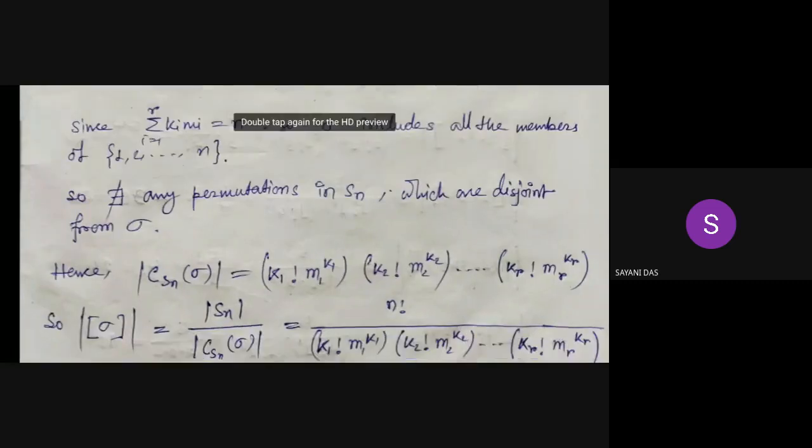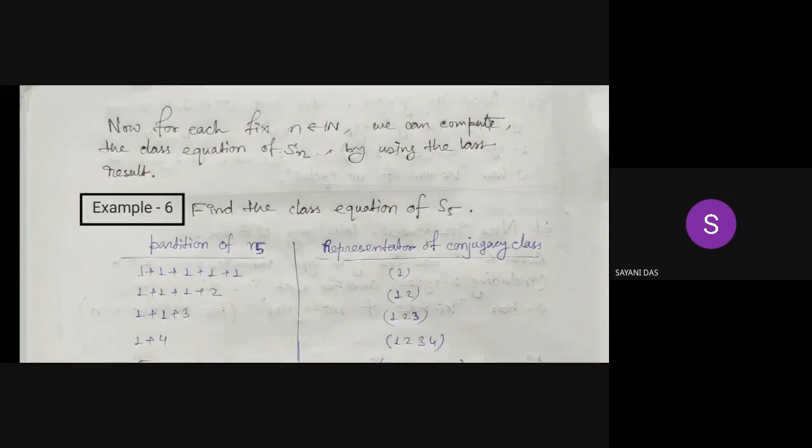The last result is for any general cycle types. So this is very important, obviously also for calculating Sn and also for counting the number of cycles both, and this is a useful result obviously. So okay, we want to consider an example. How can we apply this last result?